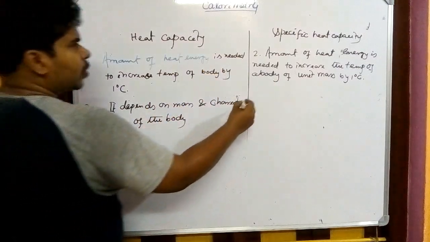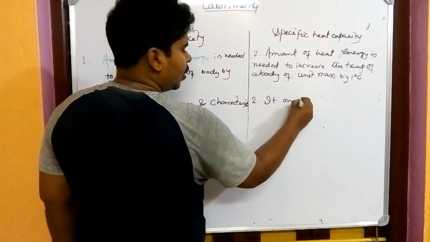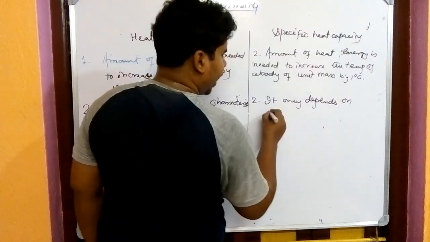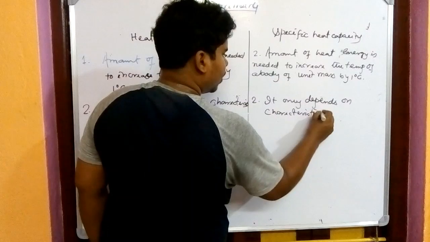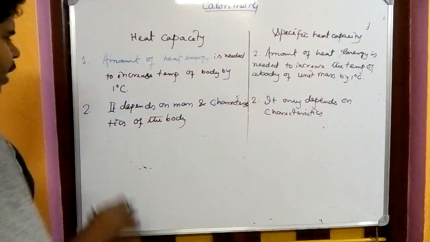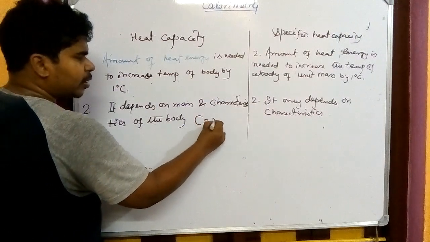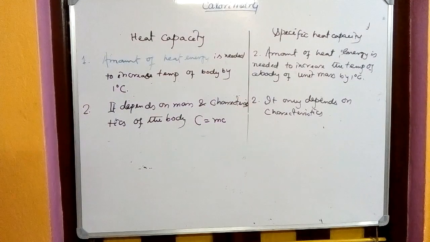Specific heat capacity only depends on characteristics. Why? Because whenever we found the equation, we saw capital C equals m into small c.